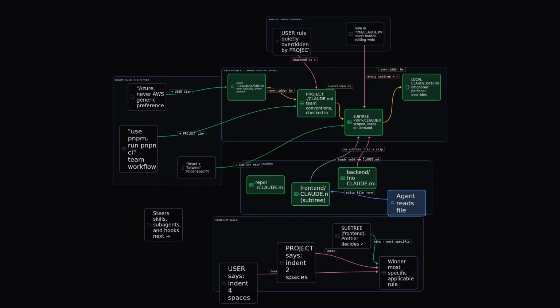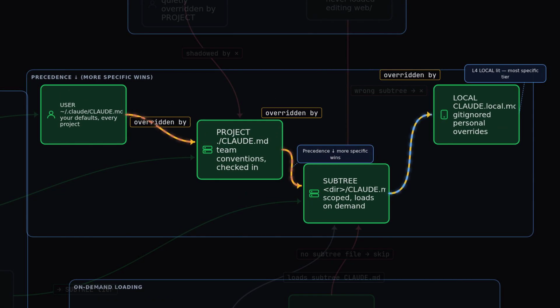The Claude.md hierarchy, 4 tiers and 1 rule that wins. 4 file cards stacked top to bottom. User holds your defaults. Project holds team conventions, checked in. Subtree scopes rules to a folder. Local is your personal git-ignored override. Precedence flows down the stack. The more specific tier wins.